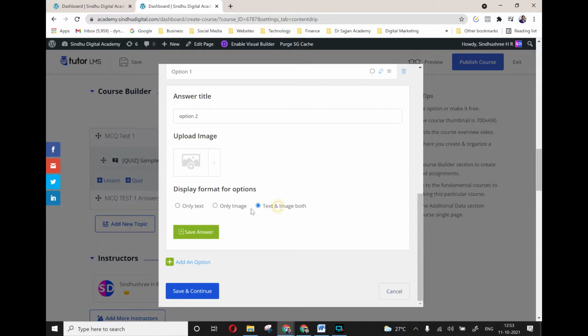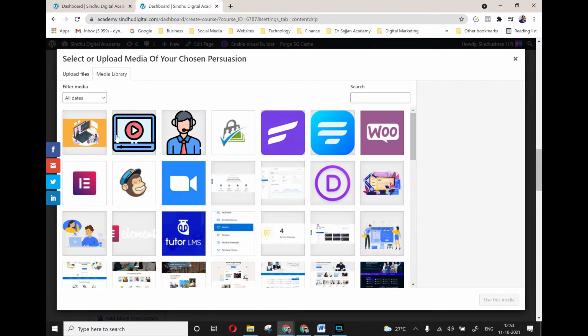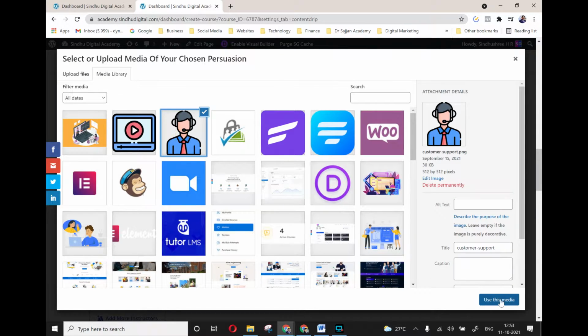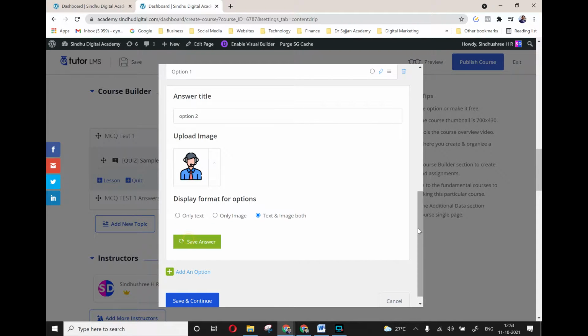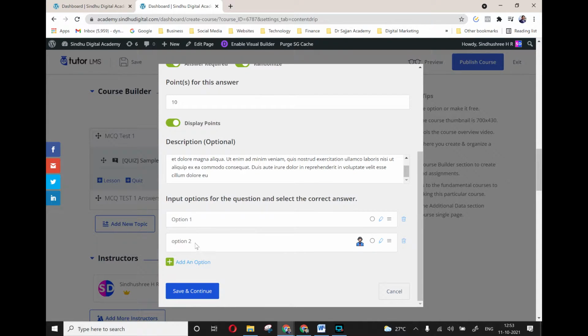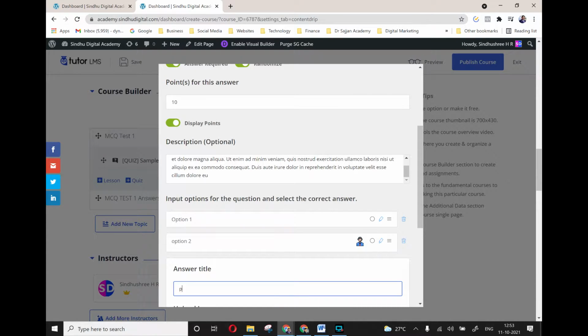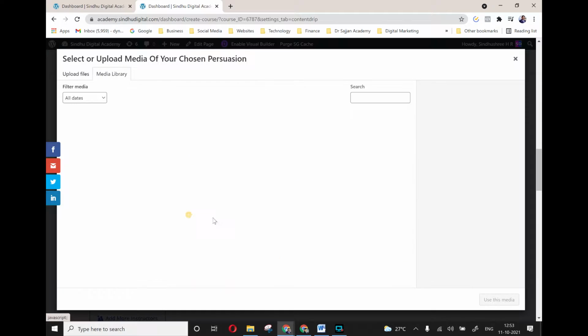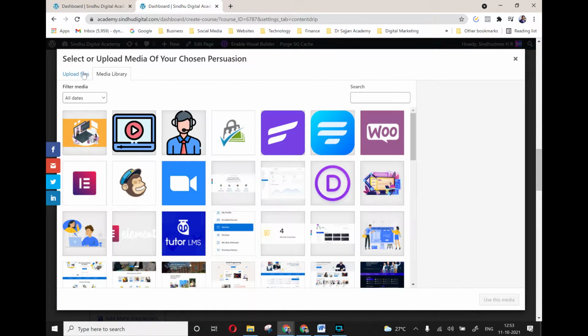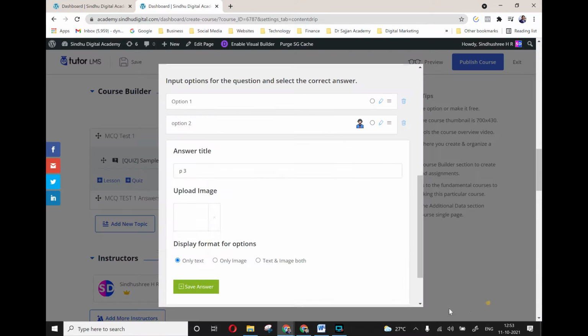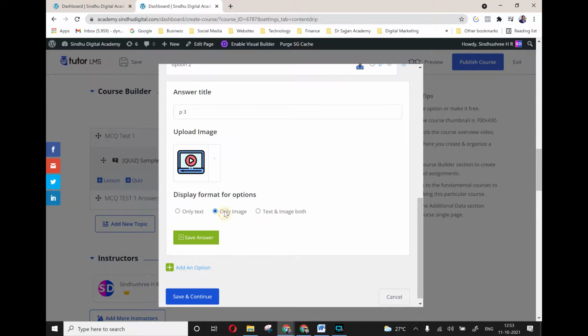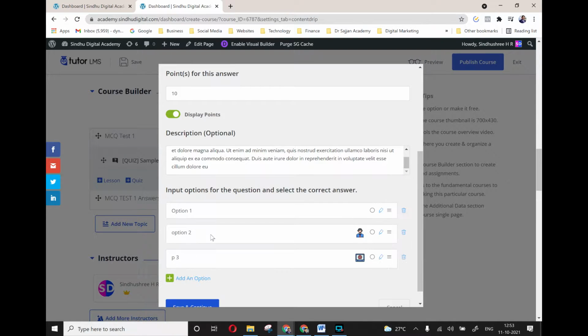Let me use image and text, okay. I'll add an image here, a small image, this one, use, save. So this is option 2, image and text, okay. I'll just give one more option, option 3, okay. Let me add image only, okay. So only image, right.